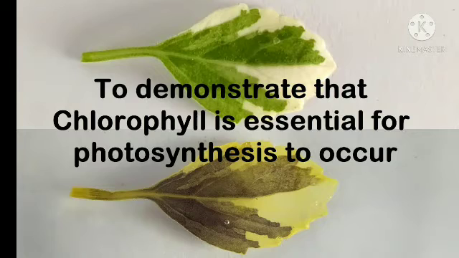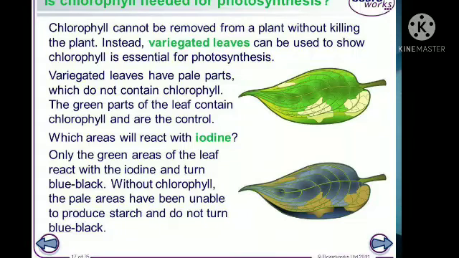Without chlorophyll, is photosynthesis possible or not possible? To prove that chlorophyll is essential for photosynthesis, we should perform an activity. For this, we will take a special type of plant, the Coleus.